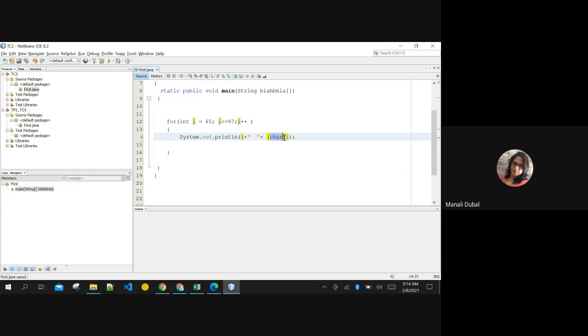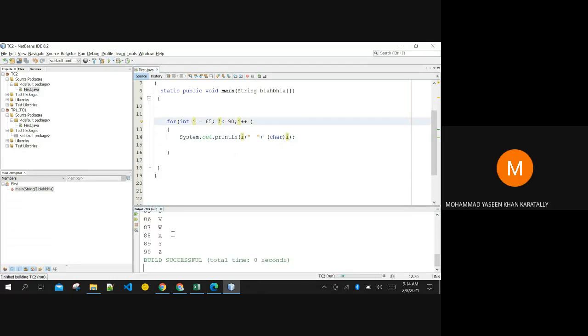And I'm converting or typecasting i to character. One way of doing it is converting your integer to character like this. It will print i along with the character value of that i. Just see, till 90 it is A to Z. So I'll run my loop till 90 now. It is starting from 65.